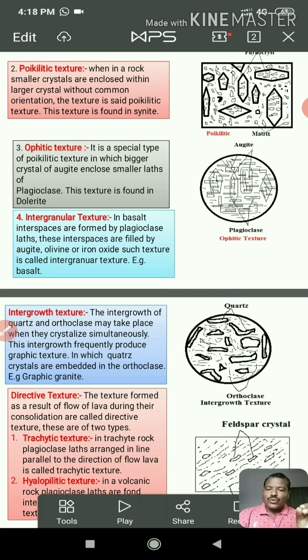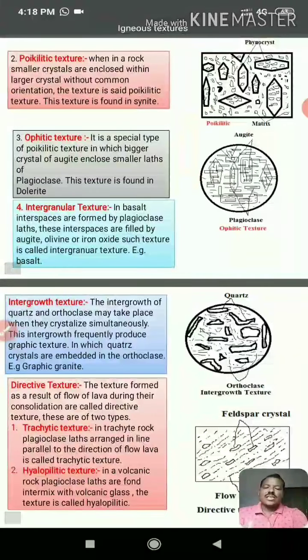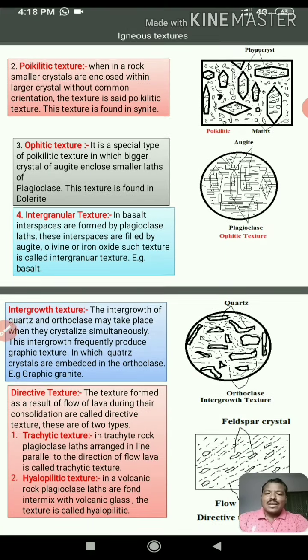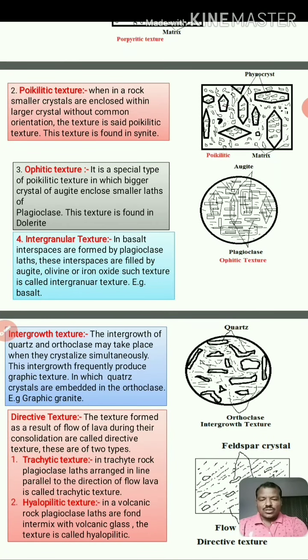During lava flow, the lava is consolidated because of cooling. At that time a texture is formed, and this texture is called a directive texture. Directive texture is of two types: one is the trachytic texture and the other is the hyalopilitic texture.